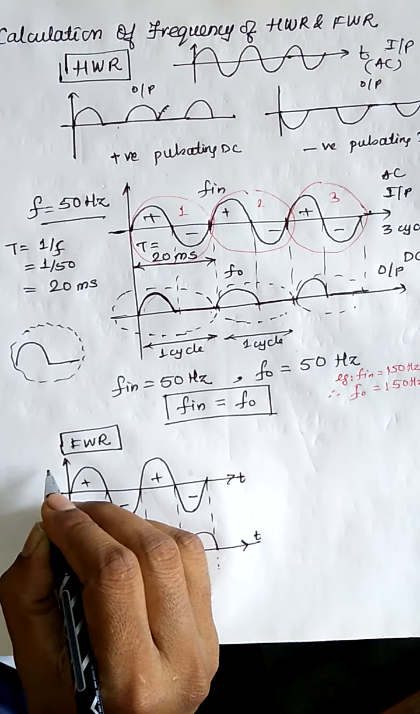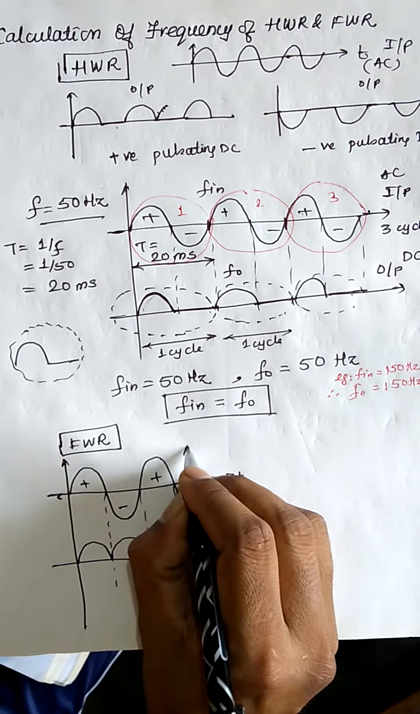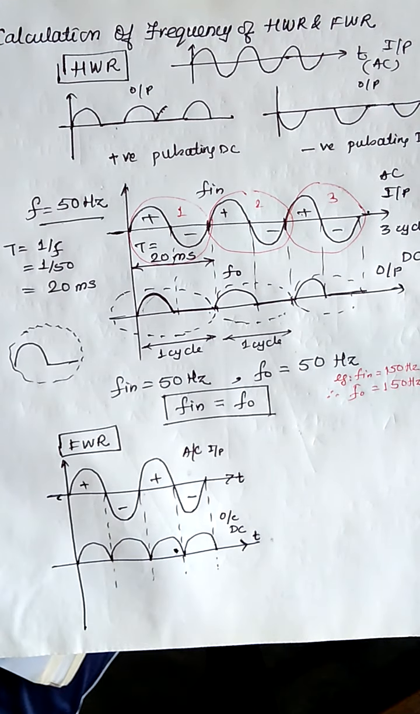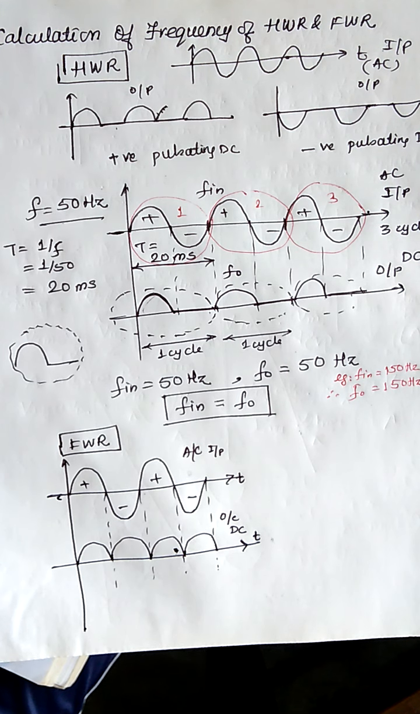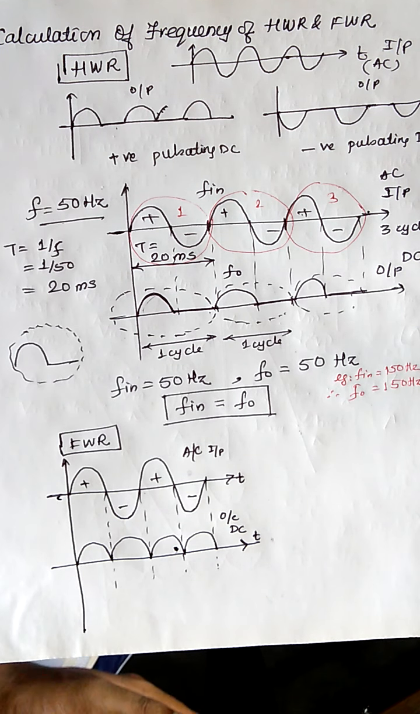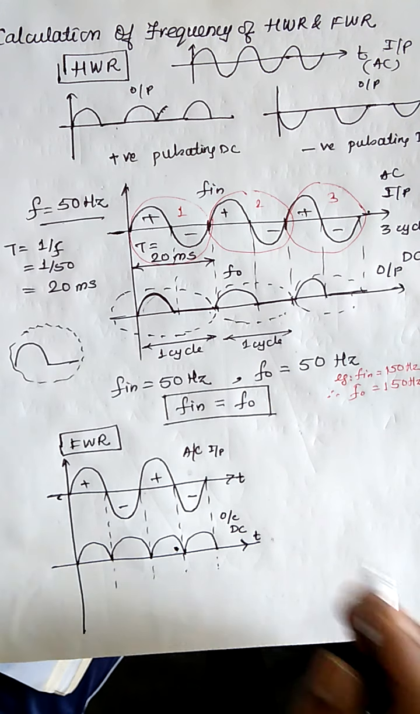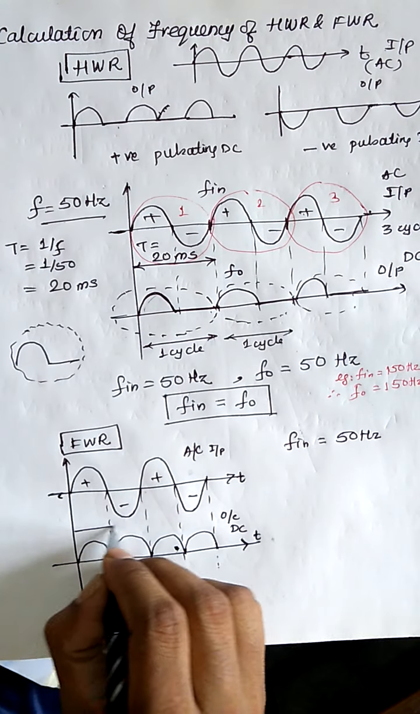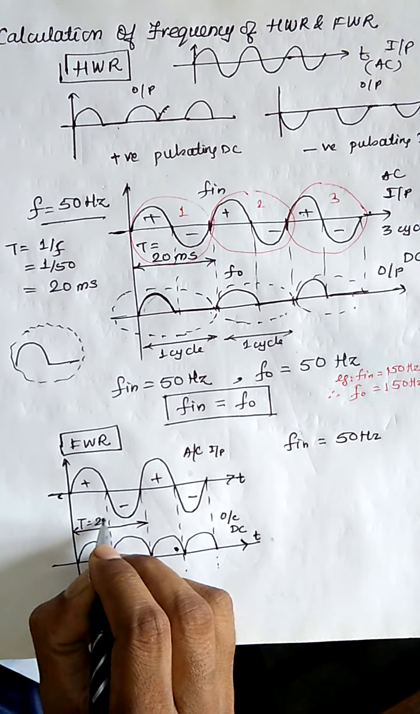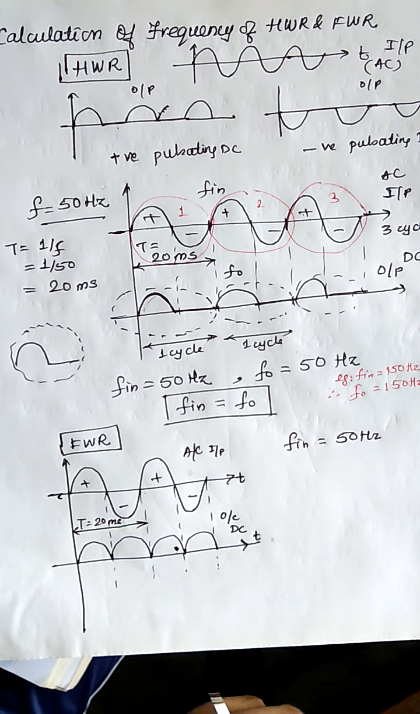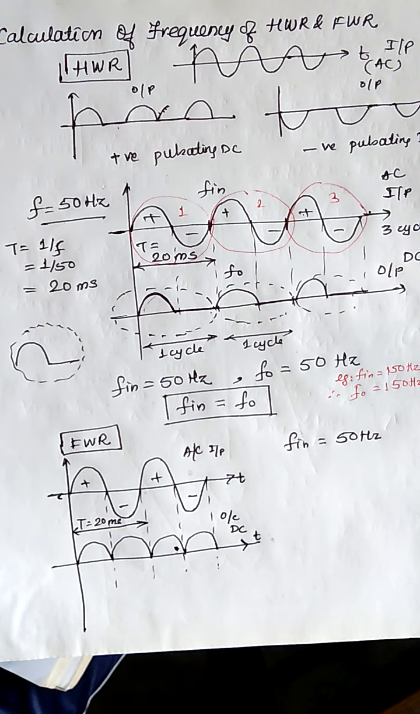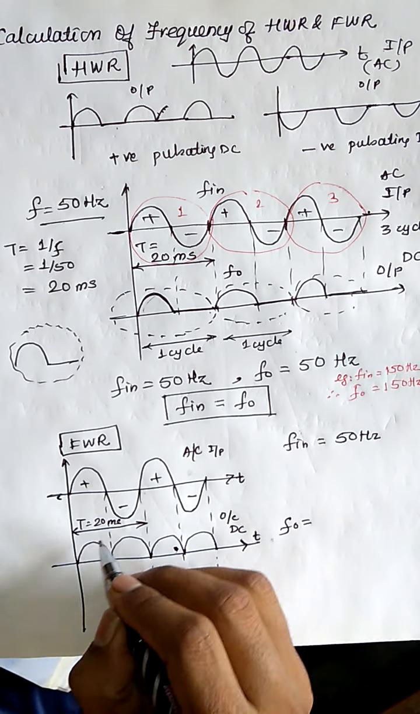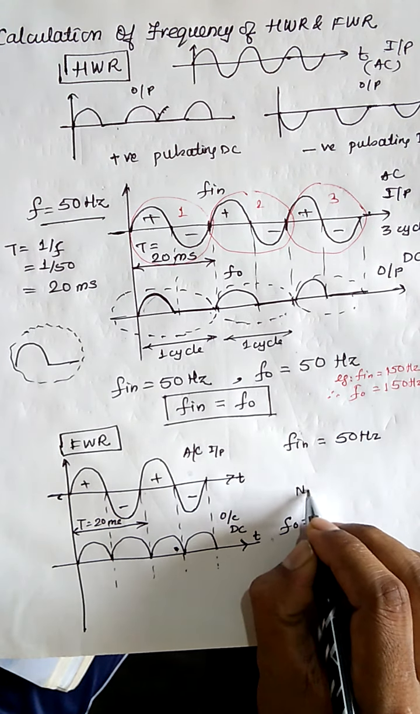Now we will calculate the frequency. So this is the AC input and this is the pulsating DC output. Now as I have said, whatever pattern gets repeated is called frequency. So here F in, say suppose 50 hertz. So what will be the time period? The time period T is equal to 20 millisecond. Now how to calculate or observe the output frequency? The output frequency here is, yes, we have already discussed, number of cycles